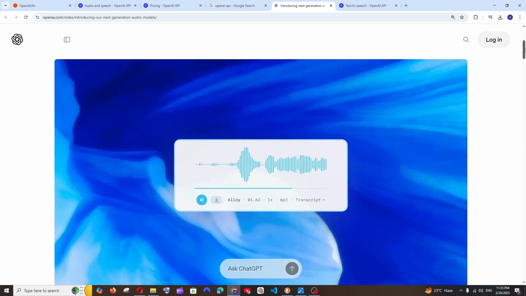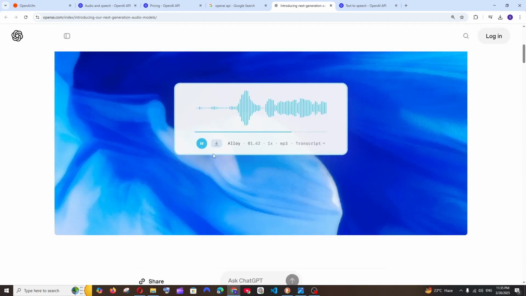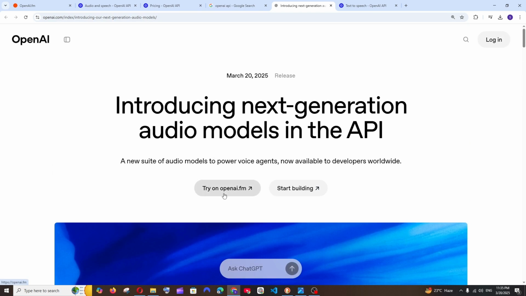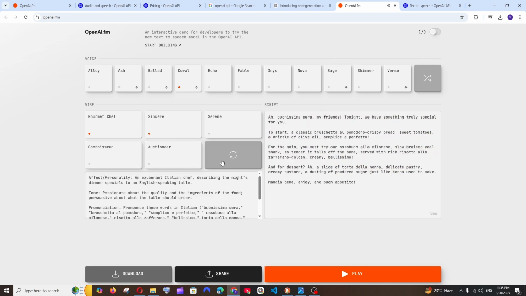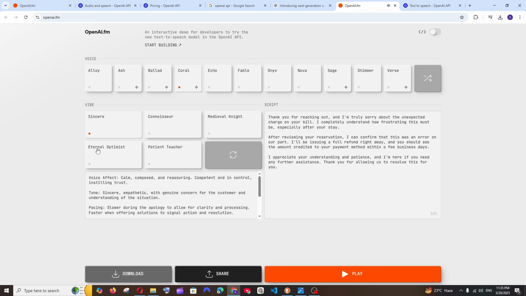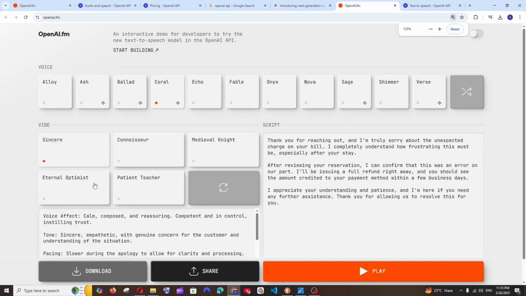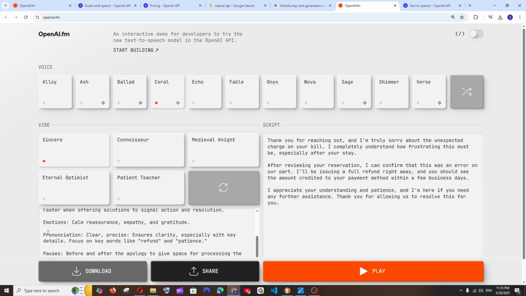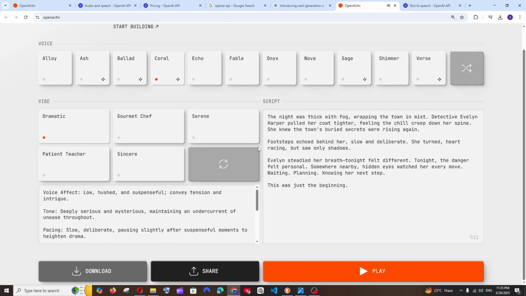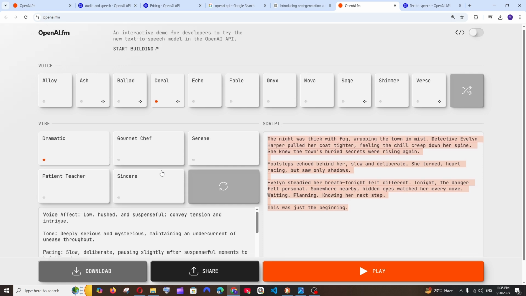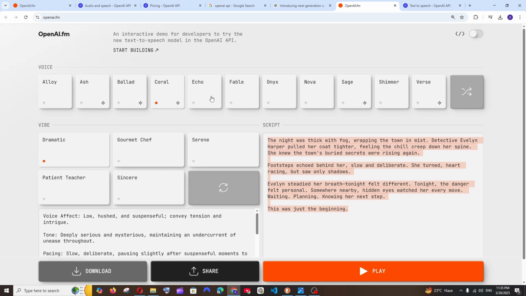Now let's see the new interface that they have completely built. If you scroll up, they have a new portal, OpenAI.fm, and it looks like this, but it can generate amazing voices. For example, here we have a script, and this can change. If you refresh, here we have the tone. It tells us about the voice, the tone, emotions, pauses, pronunciation, and these are randomly generated. Here also we have some random script, and here we have the voice of that person.